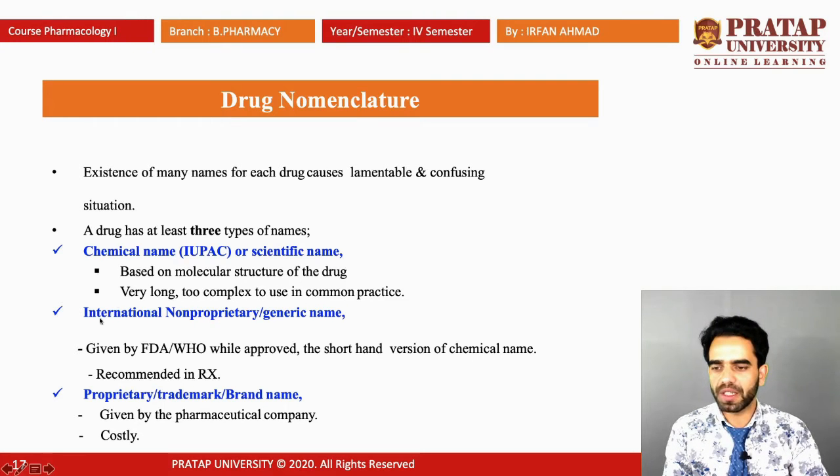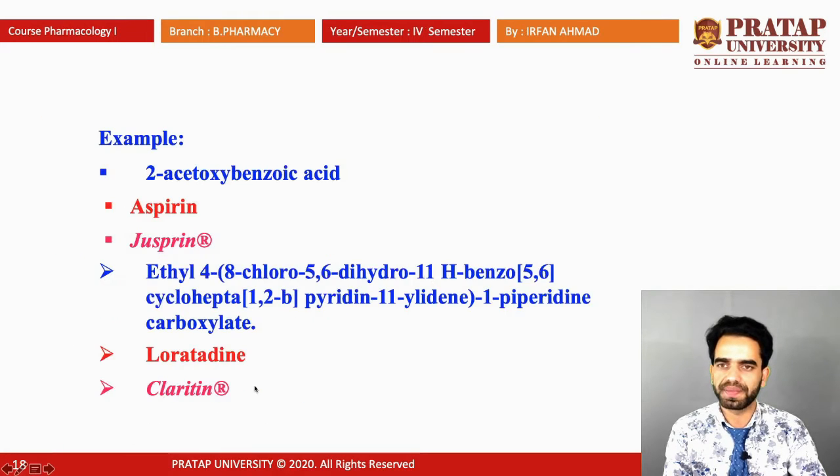One more is the proprietary name, or trademark or brand name. The brand name is given by the pharmaceutical company, and this type is very costly. So there are three types of names in drug nomenclature. One is the chemical name, or scientific name, which is based on the molecular structure of the drug. The generic name is given by FDA or WHO and is a shorthand version of the chemical name. And the proprietary or brand name is given by the pharmaceutical company which produces that drug.